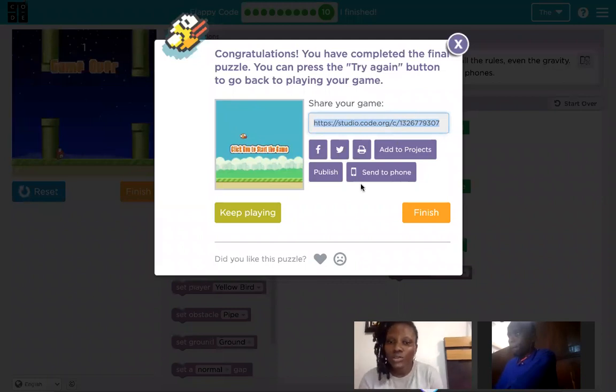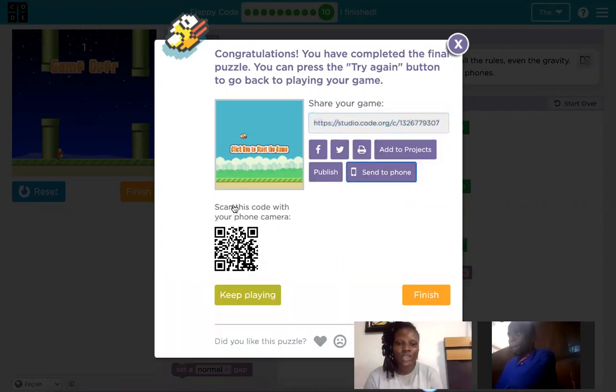You can also send to phone. Send to, then you can scan this code with your phone camera. All right, let me scan this code with my phone camera. Go to your phone camera and I want to see what will happen. Nothing is happening.